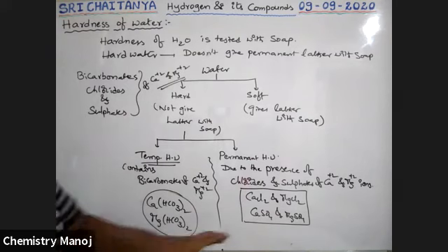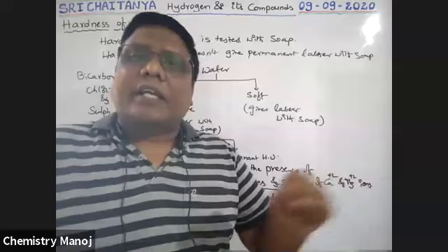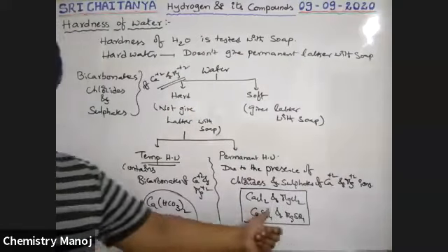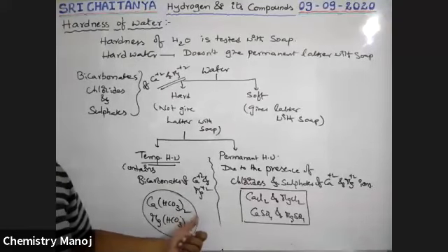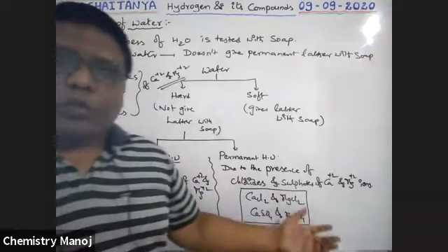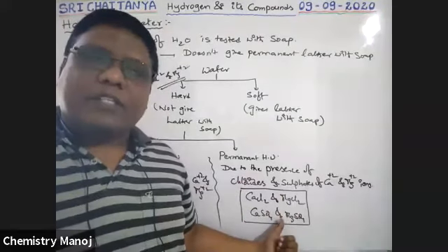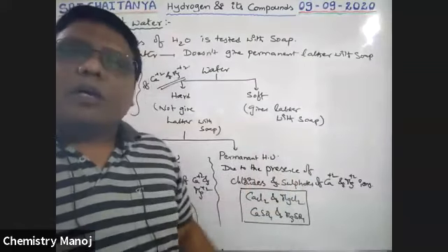So now, water that doesn't give permanent lather with soap is hard water. Why does water have that hardness? Because of these 6 salts. If only bicarbonates are there, it is easy to convert into soft water. That is called temporary hard water. If these other salts are present, it is difficult to convert that hard water into soft water. That is called permanent hard water.